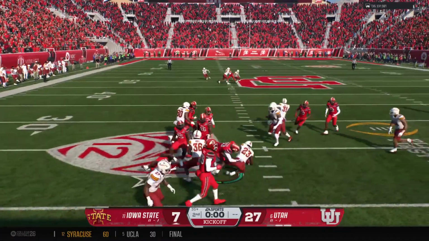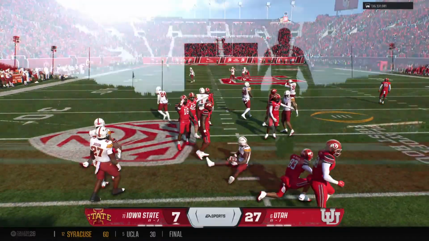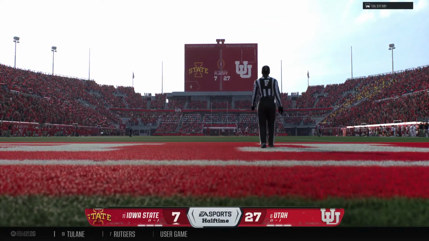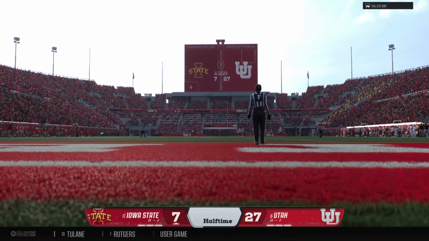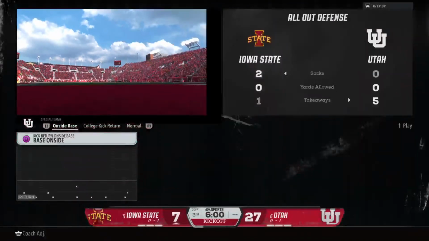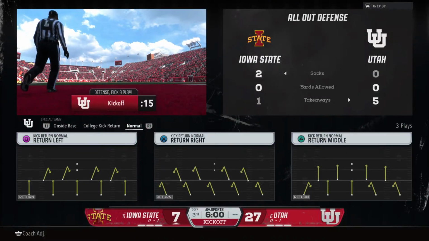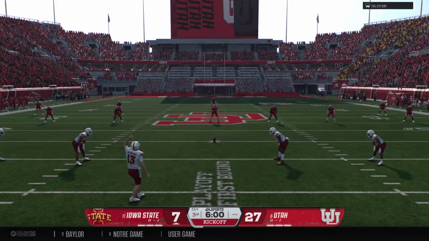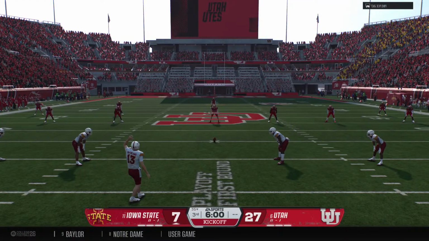Fields it inside the 5-yard line. He'll be brought down, and that will wrap up the first half of play. And that will do it for the first half here. Kevin Connors now has our halftime update. And the Cyclones will kick it off to begin the second half.